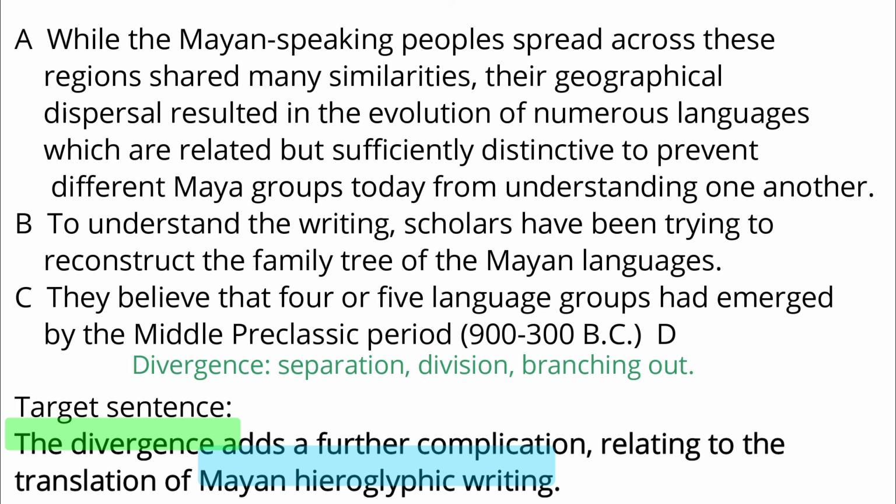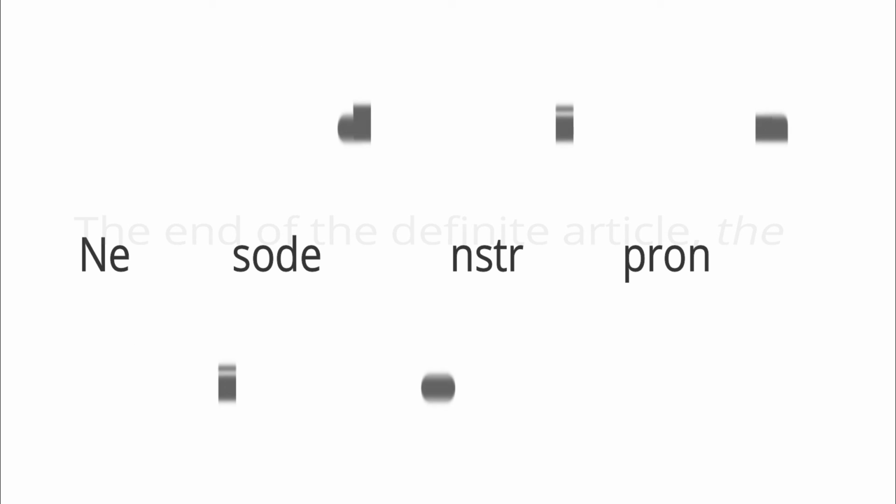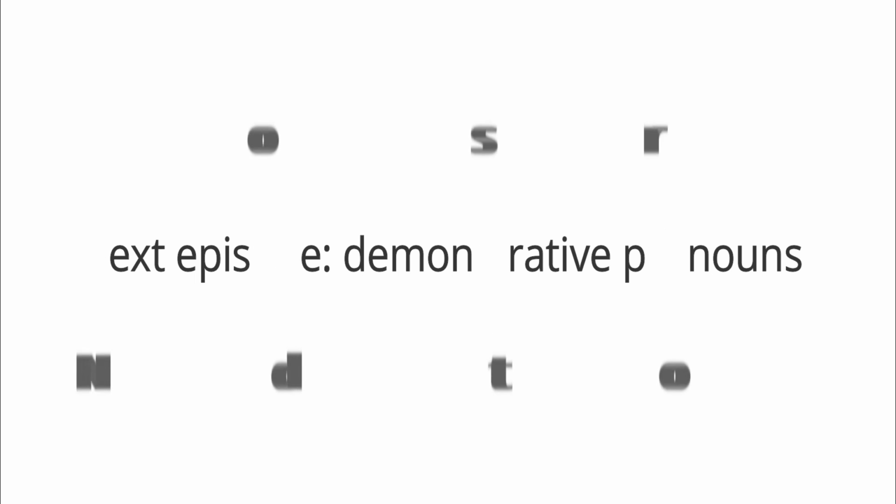A talks about numerous distinctive Mayan languages, that is, the divergence of the language, so A is a good candidate. Furthermore, B talks about writing, so the target sentence should come before B. This is the end of using the definite article the as a clue word. In the next episode, we'll examine questions relating to using demonstrative pronouns as clue words.